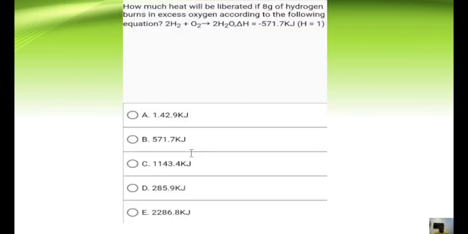Now, how much heat will be liberated if 8 grams of hydrogen burns in excess oxygen according to the following equation? If you look at this reaction, an equation was given and the enthalpy change was given, and the reactants have a direct proportionality to the enthalpy change produced. So from this reaction, you will notice something. 2 moles of hydrogen produced minus 571.7 kilojoules of energy. The question says, how much heat will be liberated if we don't use 2 moles, but we now use 8 grams? It's quite simple. It's more like proportion.